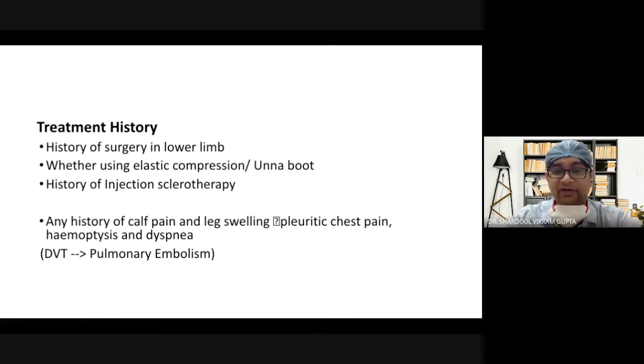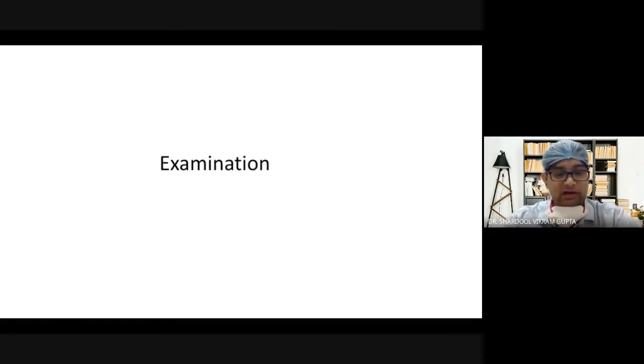So basically in history, you have to inquire about the chief complaint, any etiological factor of the chief complaint, or complication of your first diagnosis, say varicose vein. Then other etiology, like there is an ulcer, and there is a varicosity. So your primary diagnosis is varicose vein. A differential diagnosis may be peripheral vascular disease, so you will rule out PVDs, and you will also ask about complications of varicose veins, like lipodermatosclerosis, ulcer, DVT, or pulmonary embolism. Once you are done with your thorough history, then you will proceed towards the examination.